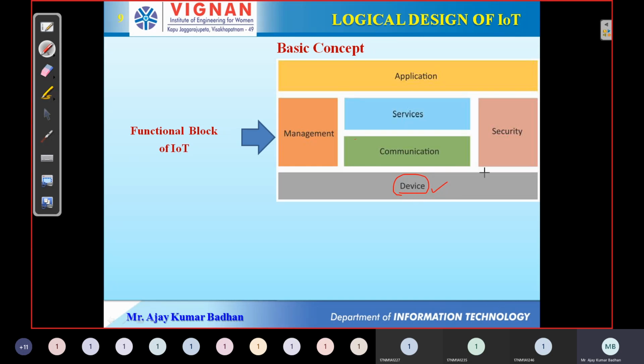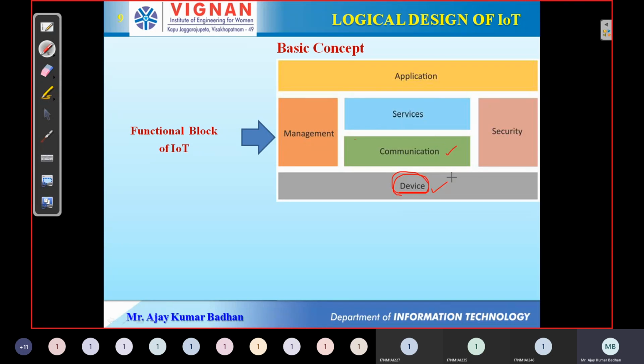That comes under actuation. In the same way, we also require devices for monitoring purposes: whether our devices are functioning properly or not, whether any of the devices is getting damaged, or whether any device's battery has been drained. For all that information we need monitoring of the particular devices. These are the functions provided by this particular block.